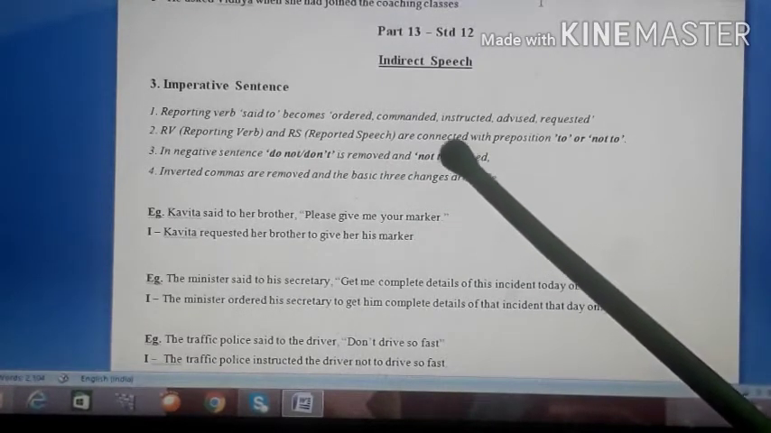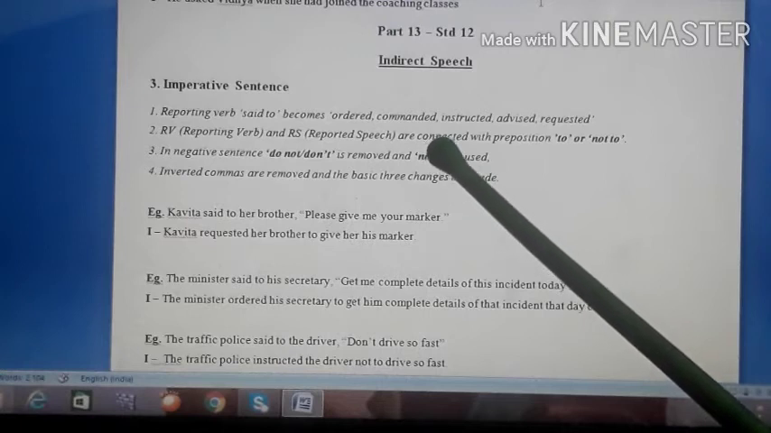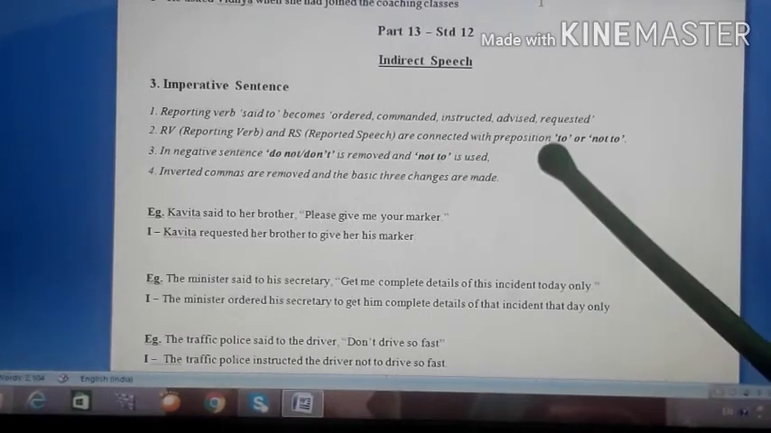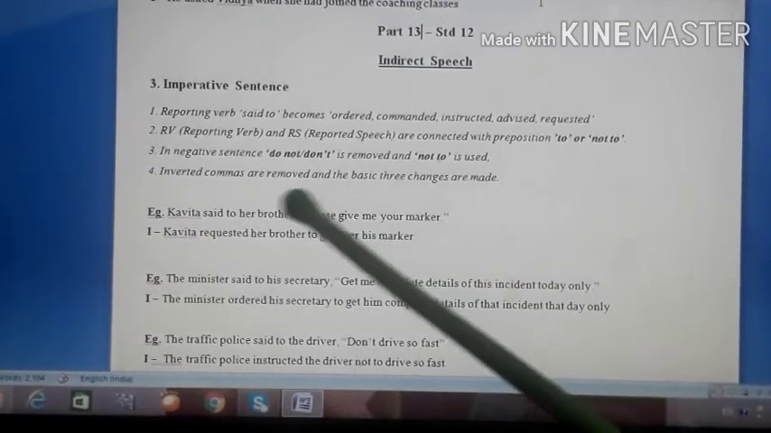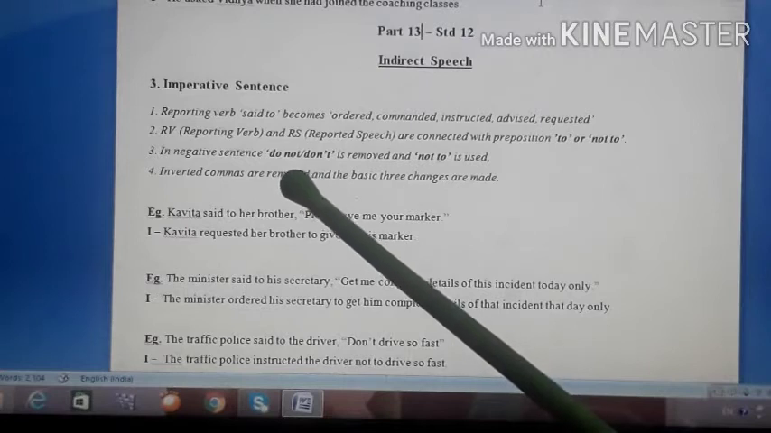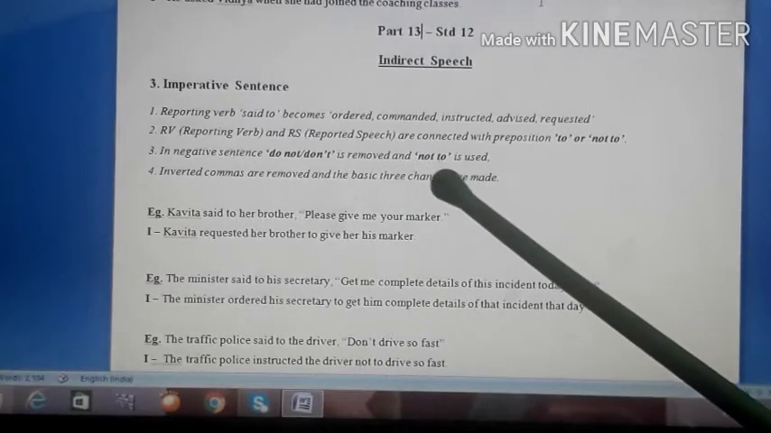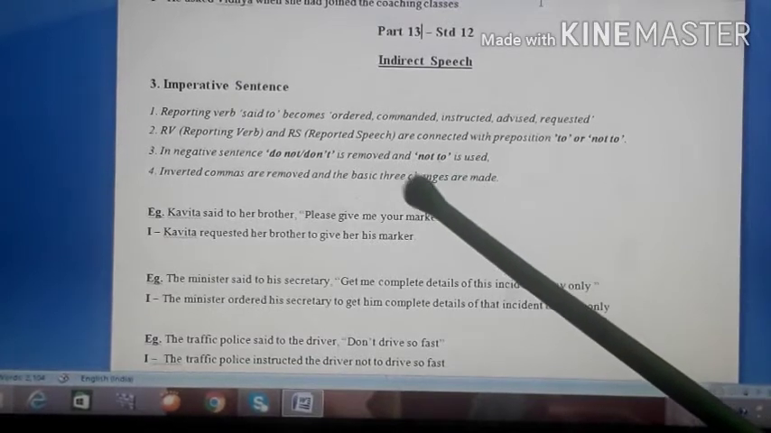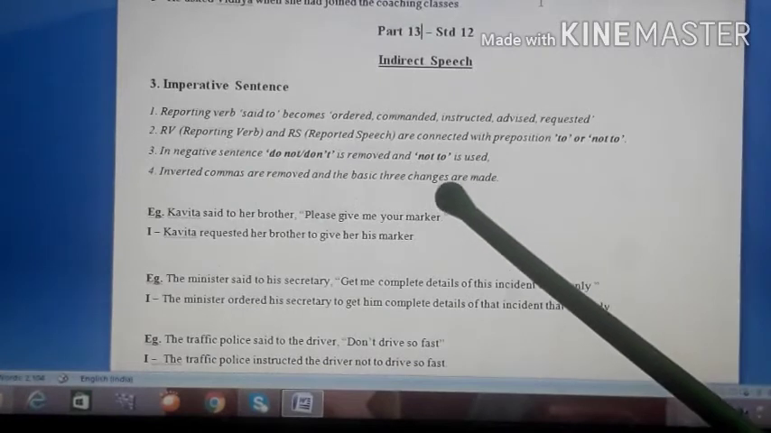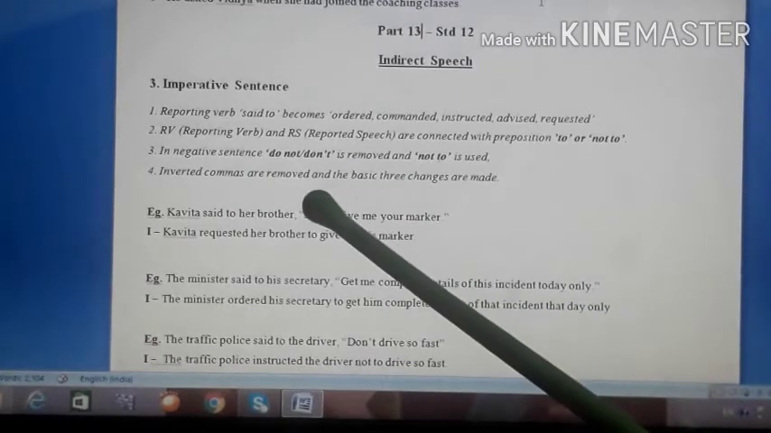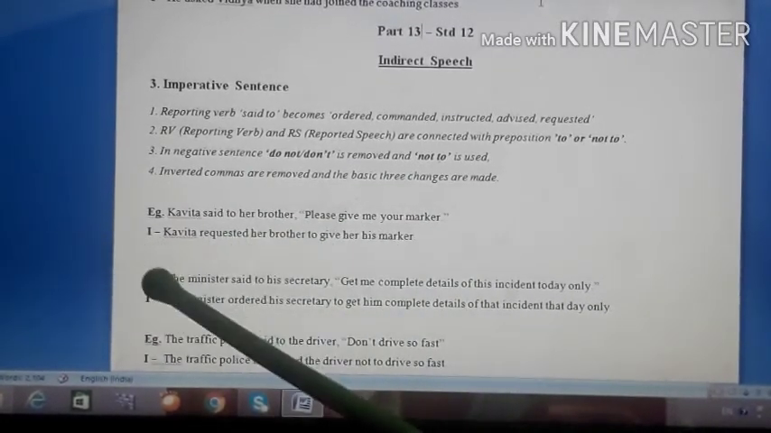So if the command, or we can say imperative sentence, is positive, then you have to connect it only with to. But if it is negative, so negative sentence will begin with do not or don't. So in that case, you just remove do not or don't and replace it with not to. With not to, you connect both the parts. Okay, then inverted commas are removed and the basic three changes are made. So what we normally make. Okay, look at the example.